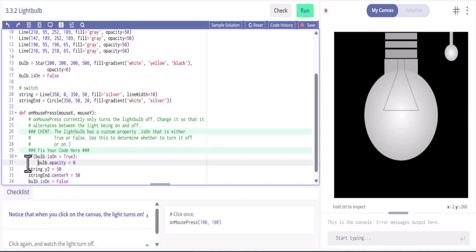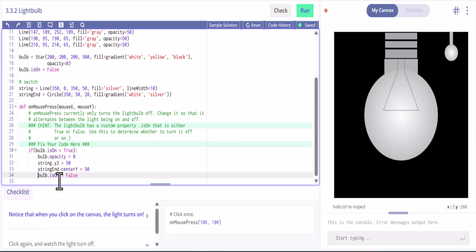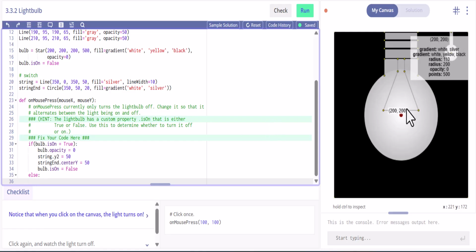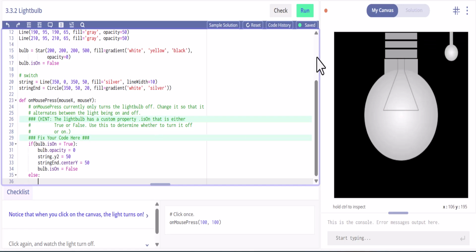Let's try adding these for a second to our if, okay? And then let's go ahead and make another else here, because we need to use an if else for this. We don't need to, with ifs, we can say if it's on. Otherwise, if it's not in this state, then what do we want it to do? Well, we want to set the bulb opacity. So let's say opacity is 0 right now, okay?